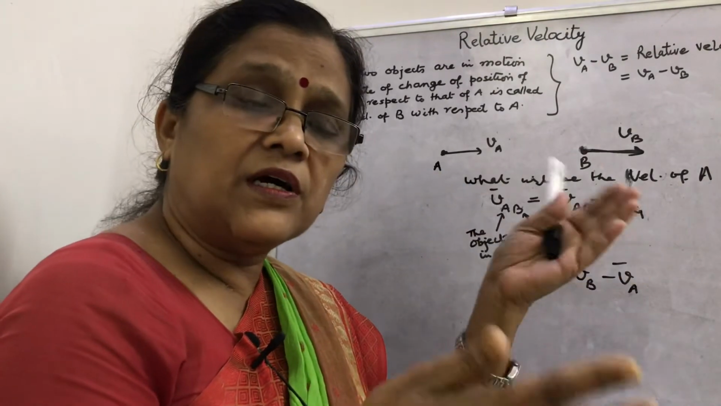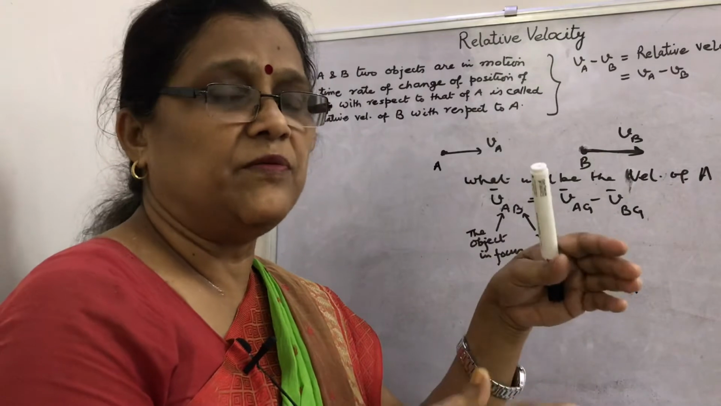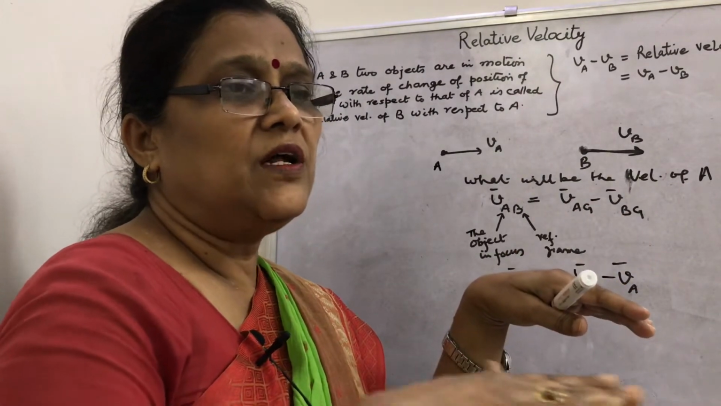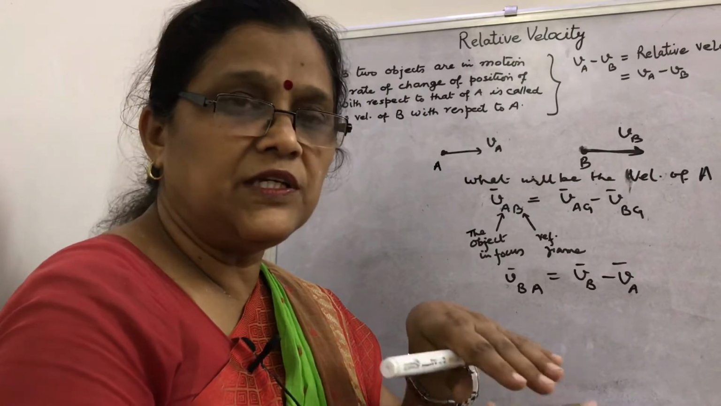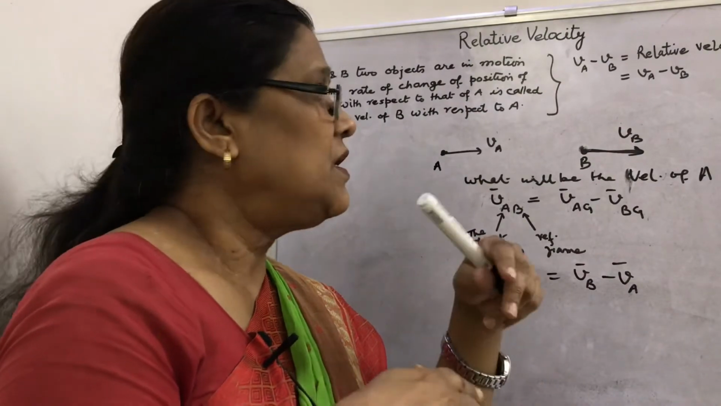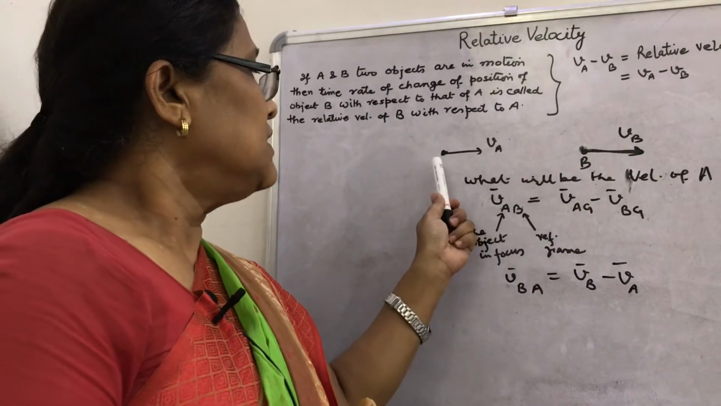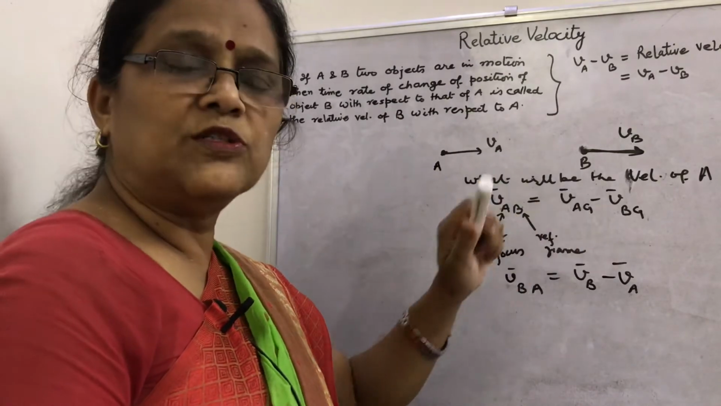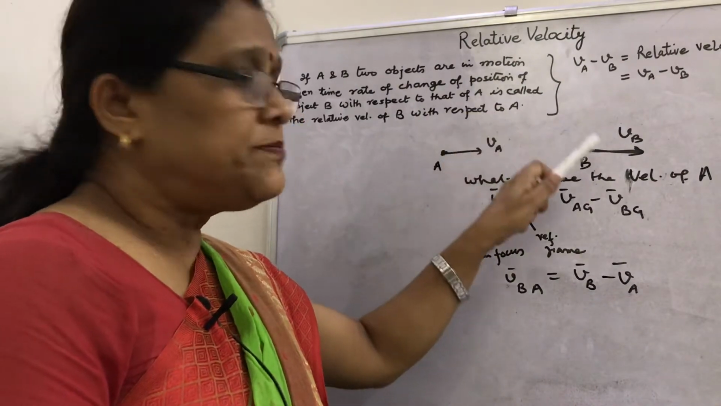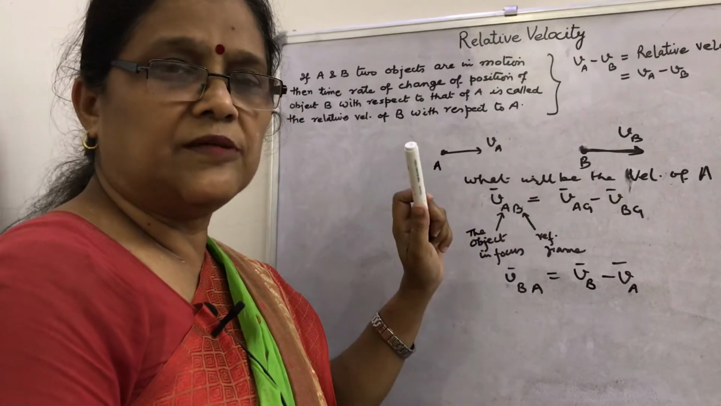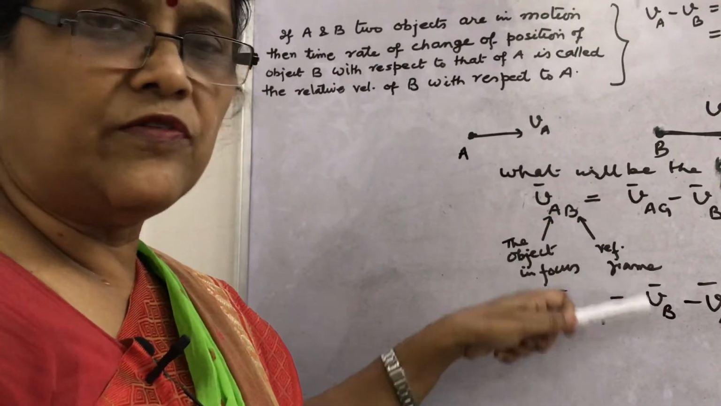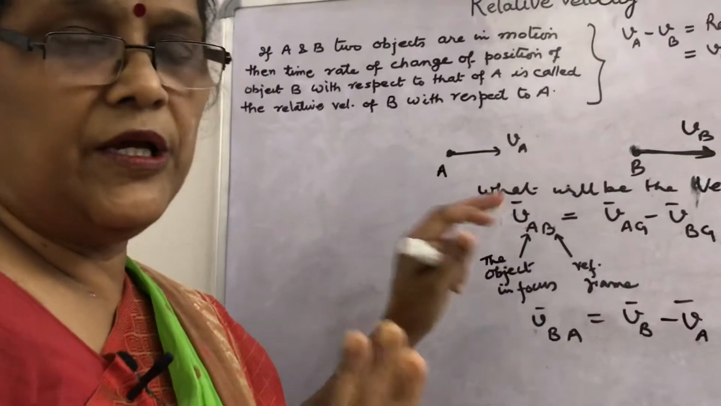So what is relative? Everything, every motion and rest, is relative. Actually, we don't consider the motion with respect to the earth; we consider the motion with respect to some other object on the earth. That's why we consider here that object A is moving, B is also moving, but with what velocity is A moving with respect to B? That is the relative velocity of A. In this way we can find the relative velocity of A or B.